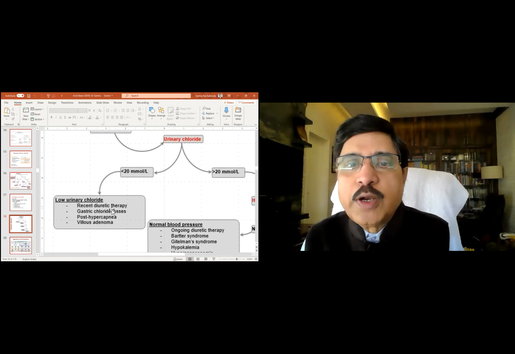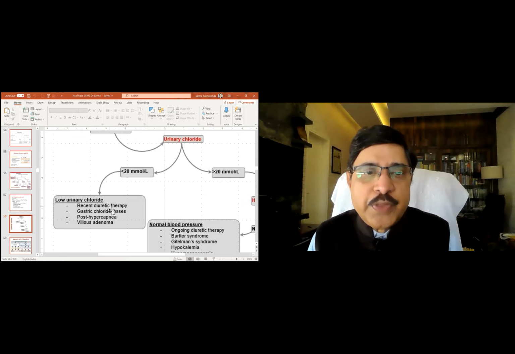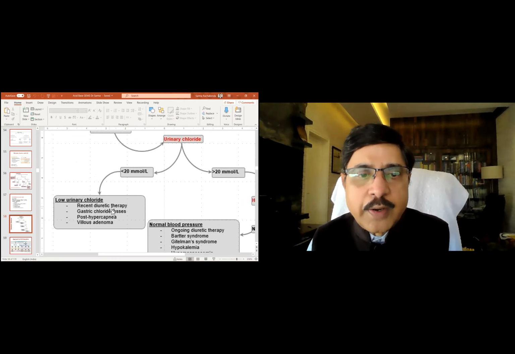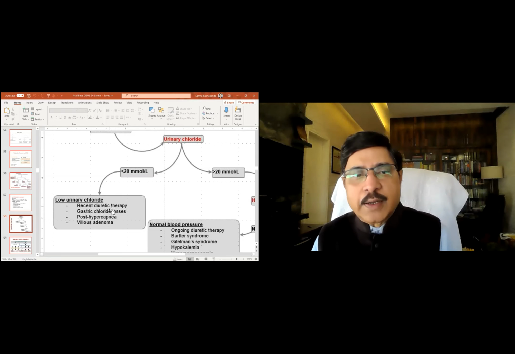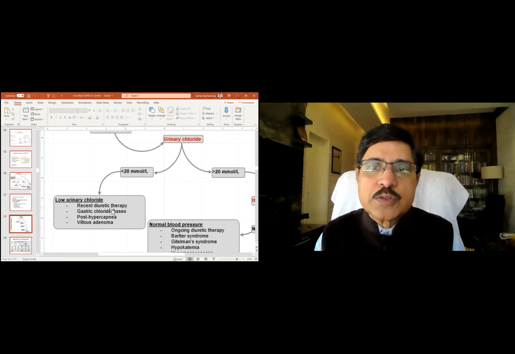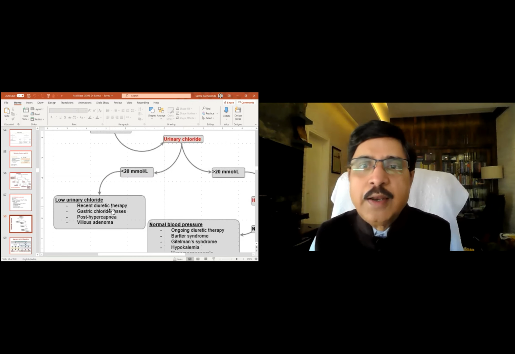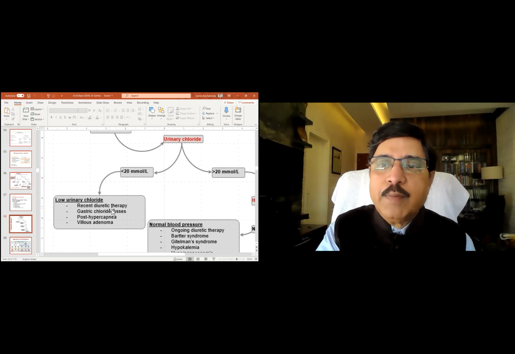Let us say the urinary chloride is less than 20 millimoles per liter. Then low urinary chloride is the answer. Low urinary chloride occurs in recent diuretic therapy, gastric chloride losses, post-hypercapnia, and villous adenomas. Villous adenoma of the GI tract. So these are the causes of metabolic alkalosis without any history of alkali added, and with low urinary chloride.